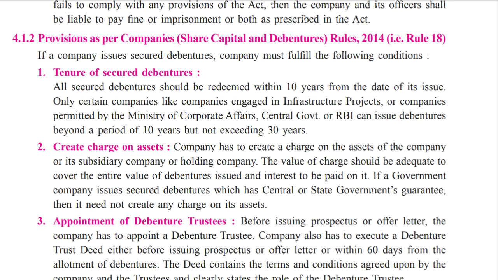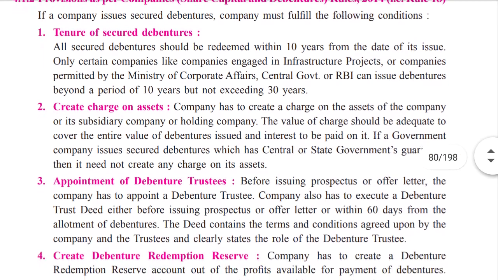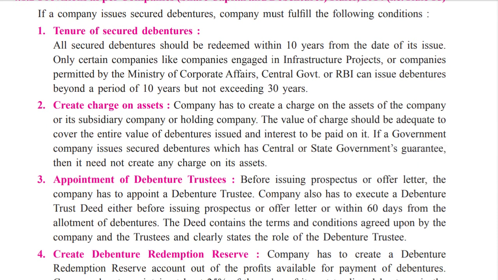So let's get started. If a company issues secured debentures, the company must fulfill the following conditions. Some rules and conditions are laid down, so let's see what they are. Tenure of secured debentures: all secured debentures must be redeemed within 10 years from the date of issue. It means whenever debentures are issued, within 10 years the repayment has to be done to the debenture holders. It should not go beyond 10 years.